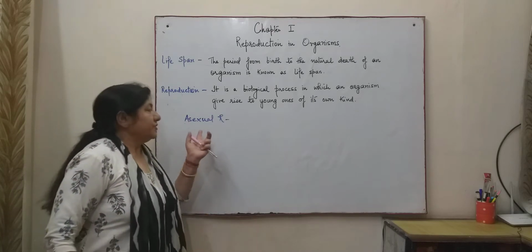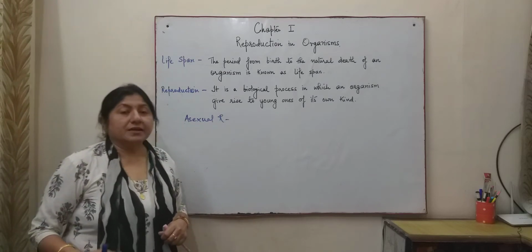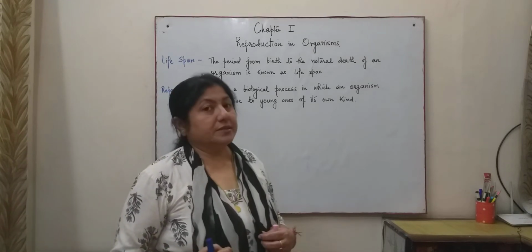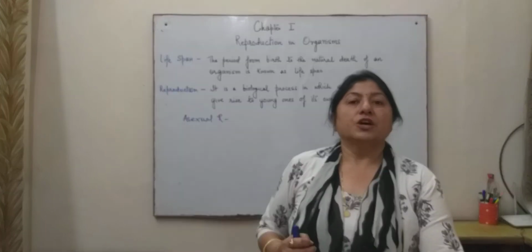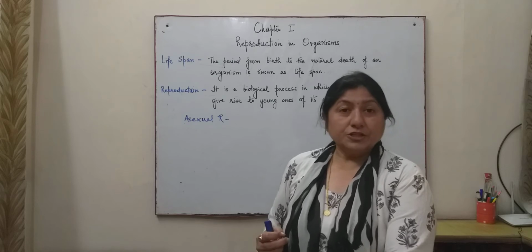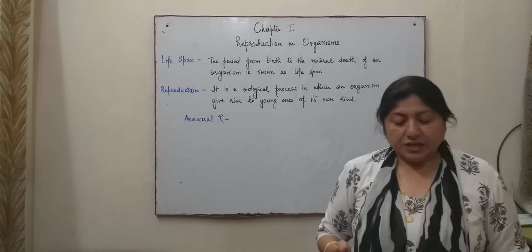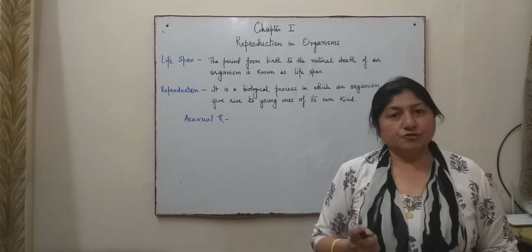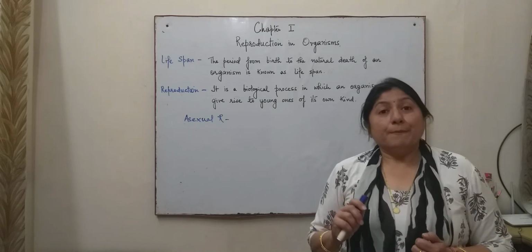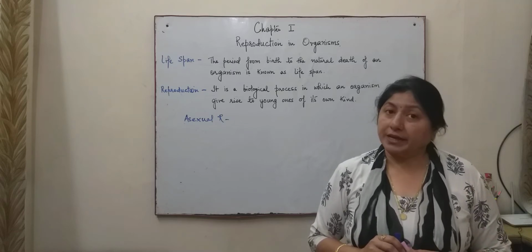So when we talk of the asexual method of reproduction, it involves only one parent. That is, only a single parent is involved during this phenomenon. Also, it is very important to understand that during asexual reproduction there is no formation or fusion of gametes, and mitotic division is mainly responsible for the formation of the organism.